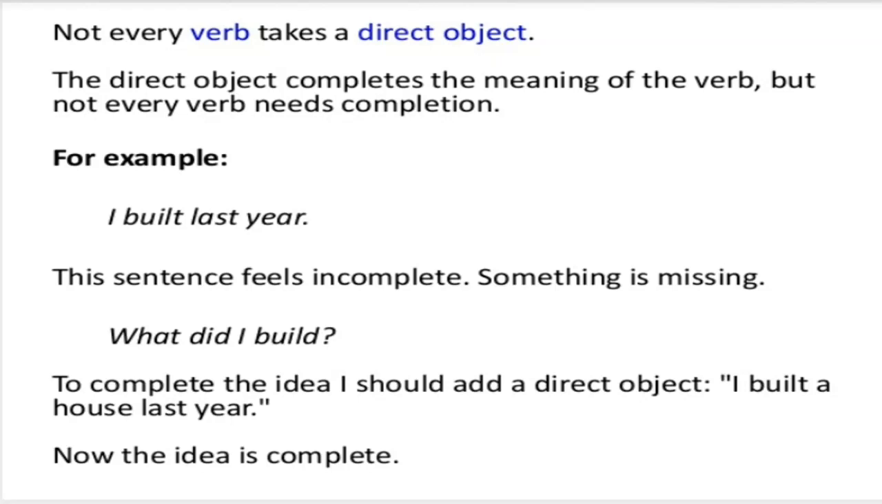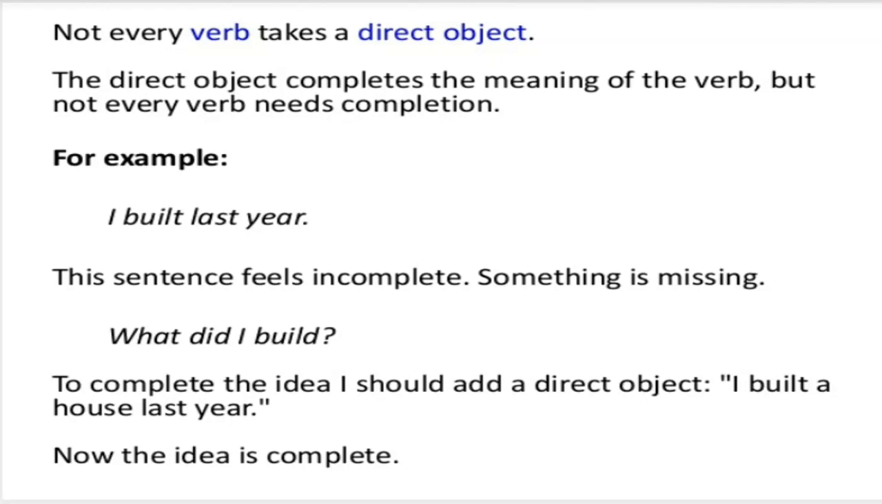If we see this example, "I built last year." Is it complete, students? No, something is missing. What did I build? It is not mentioned. To complete the idea, we should add an object to that, a direct object. What did I build? I built a house last year. So a house becomes the direct object in this sentence.